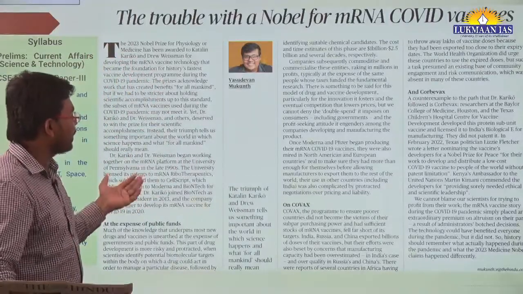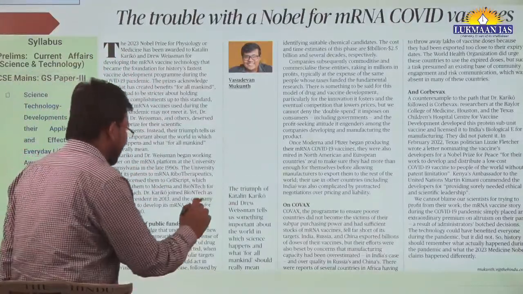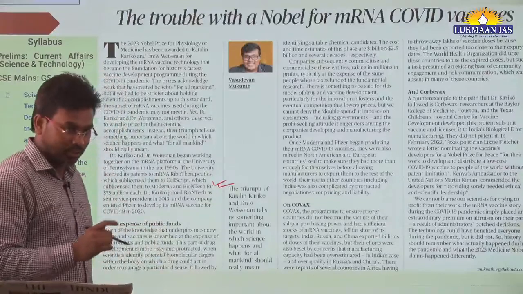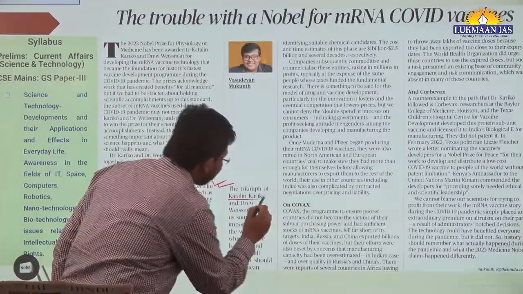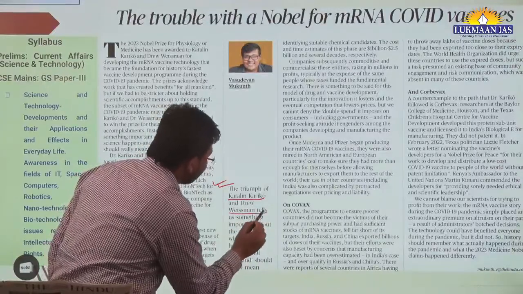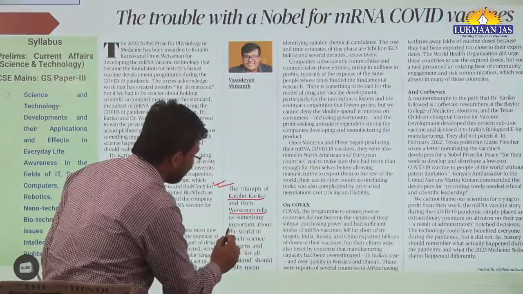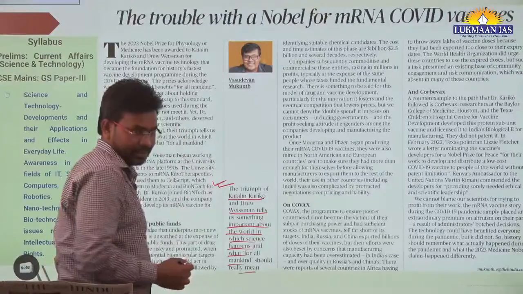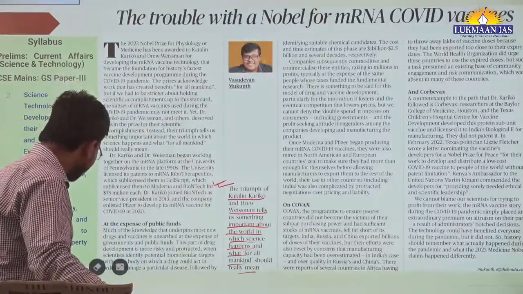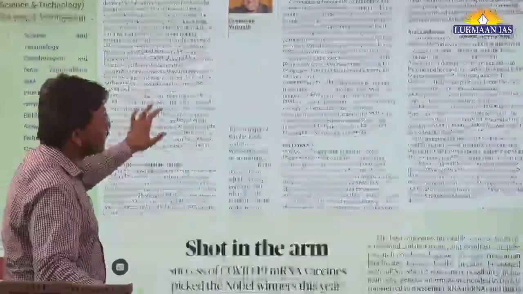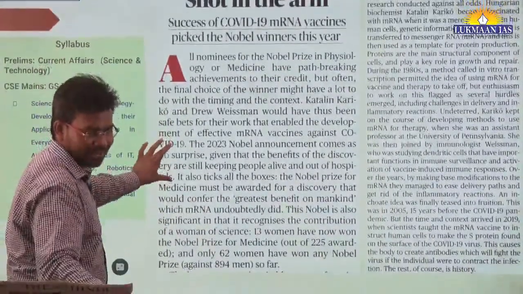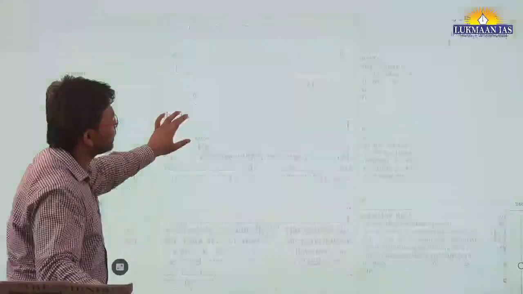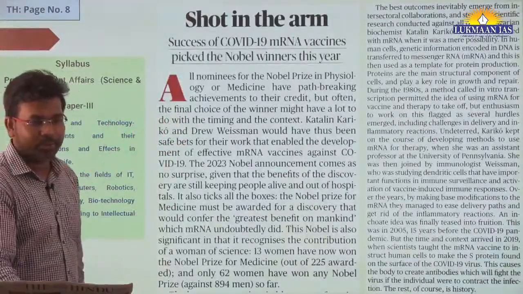So in this article they have talked about the triumph of Katalin Karikó and Weissman. These two scientists have been awarded the Nobel Prize in Medicine. The article tells us something important about the world in which science happens and what it should mean for all mankind. This is a normal article, but after reading it once, one may not understand it well. In the morning I had to read it twice to understand the proper context. Now let us talk about another topic.